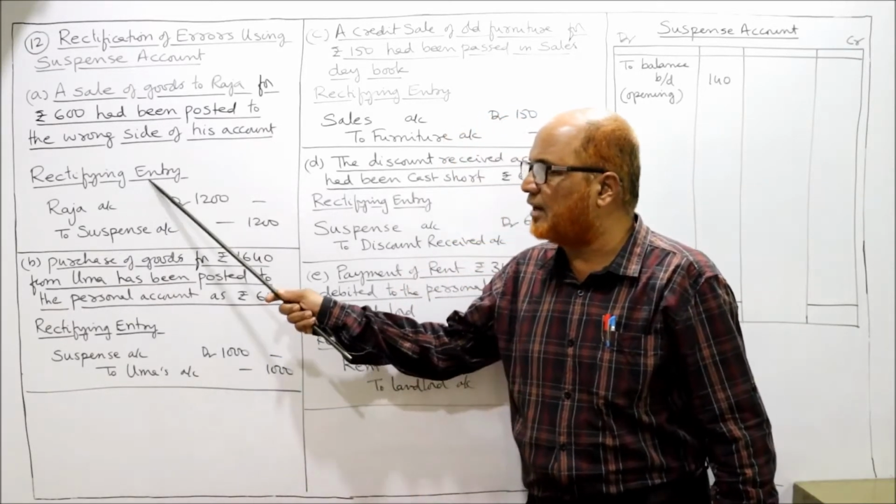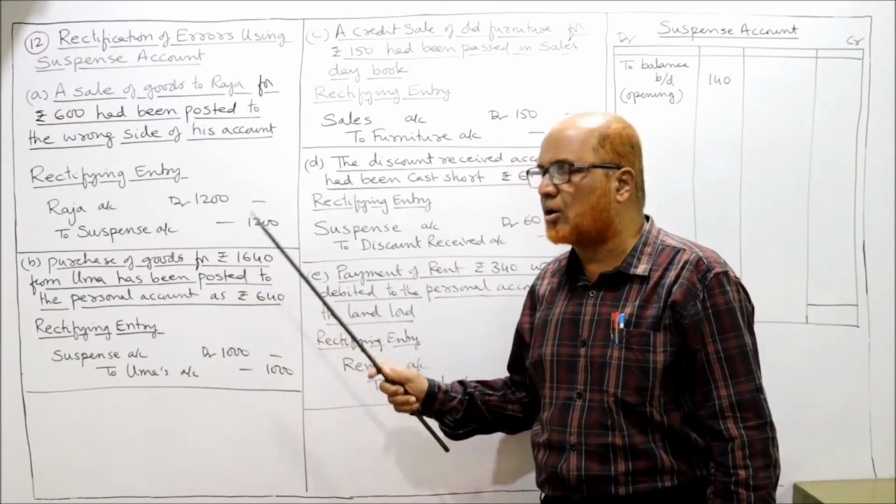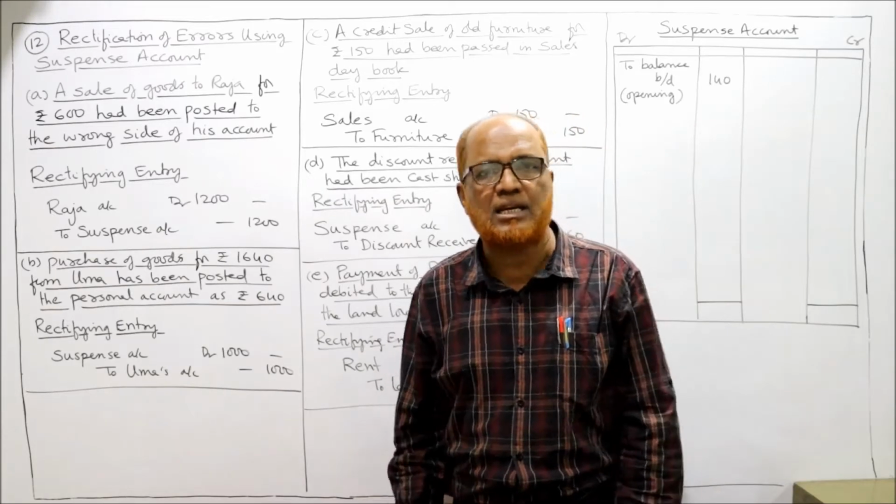This is the rectifying entry. Rectifying entry: Raja's account debit 1200 to suspense account 1200. That's all. One error rectified.